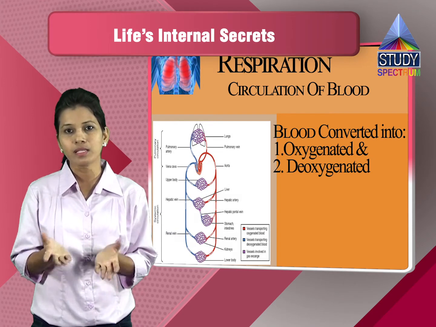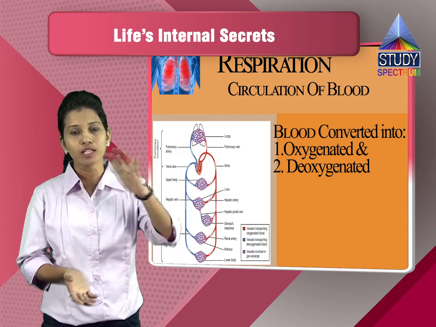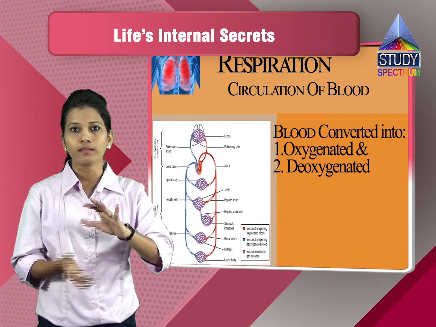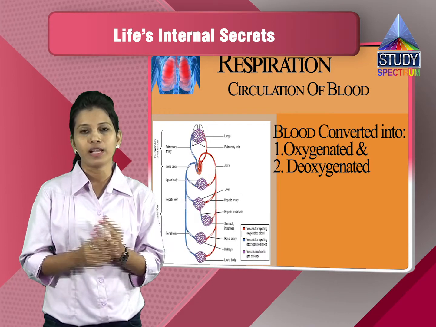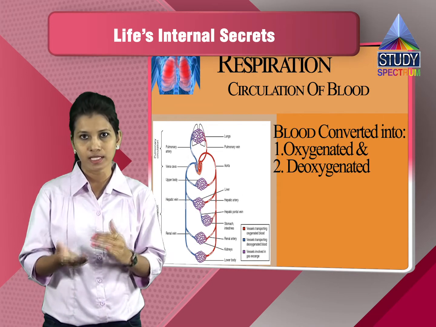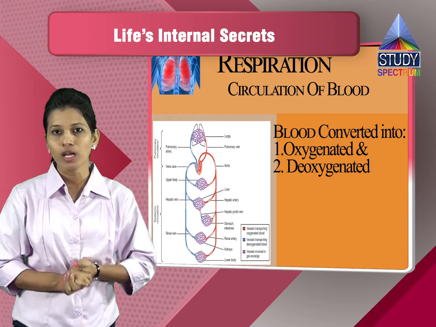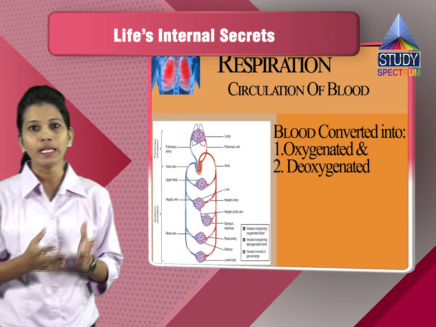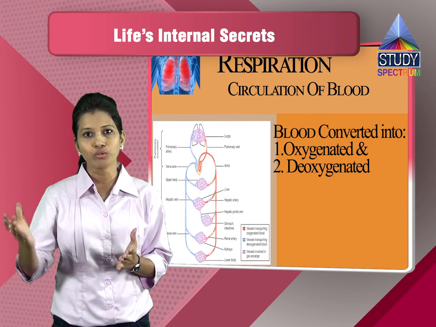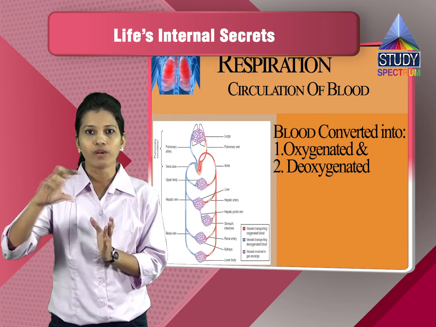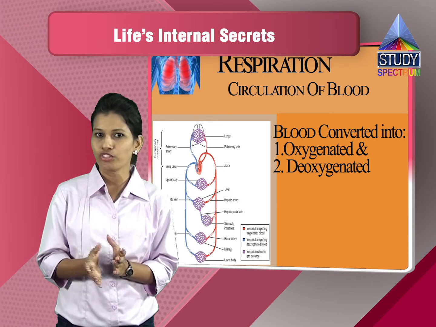Now what happens is this deoxygenated blood enters into the lungs through the pulmonary artery, and there at the lungs level, at the cellular level, the exchange of gases takes place. The oxygen is taken in and the carbon dioxide is given out. Now this carbon dioxide goes out, and the oxygen which is taken in comes into the heart again. Once it comes into the heart, it has become oxygenated now.